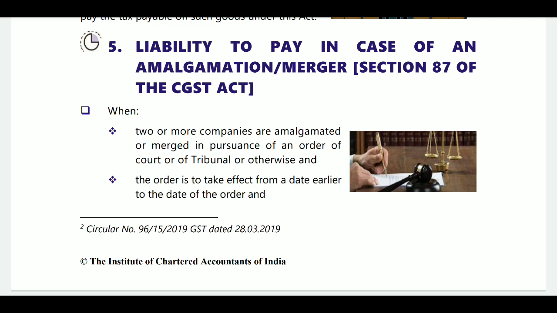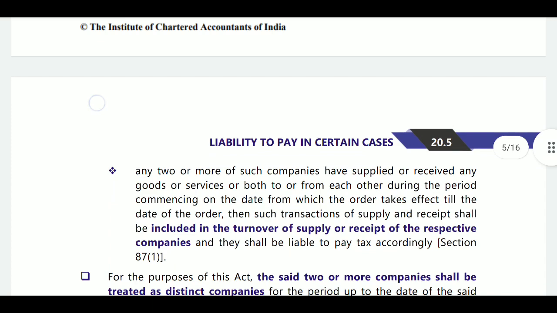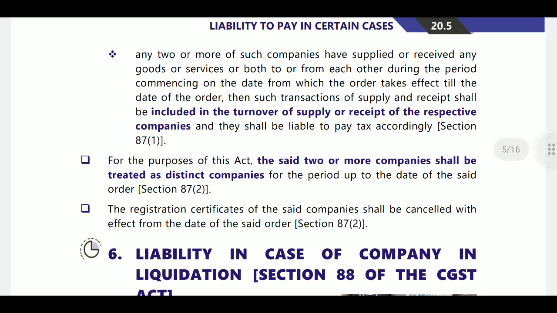Next, section 87 deals with liability in case of amalgamation or merger of companies. The order of amalgamation or merger is passed on a date but is effective from an earlier date. Here, for GST dues, the two companies shall be treated as distinct persons till the date of the order of amalgamation or merger.